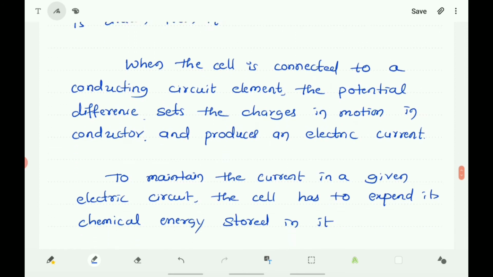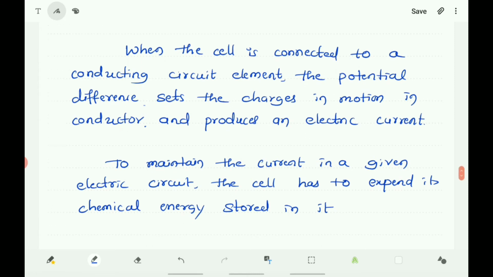To maintain the current in a given electric circuit, the cell has to expend its chemical energy stored in it. You know that a cell is a source of electric current in which the chemical energy is converted into electrical energy. So to maintain the current in a given electric circuit, the cell has to expend its chemical energy. Here the chemical energy stored in it is converted into electrical energy.